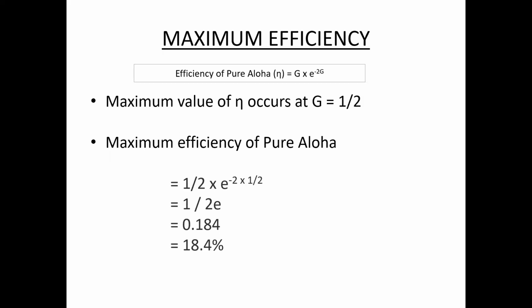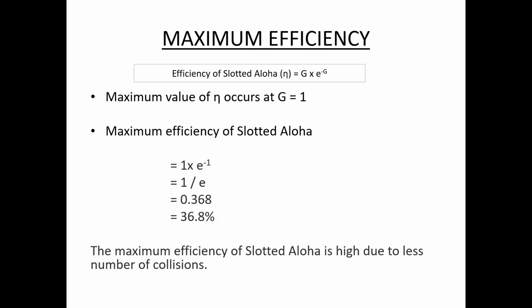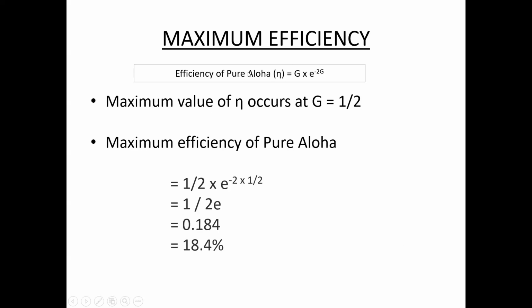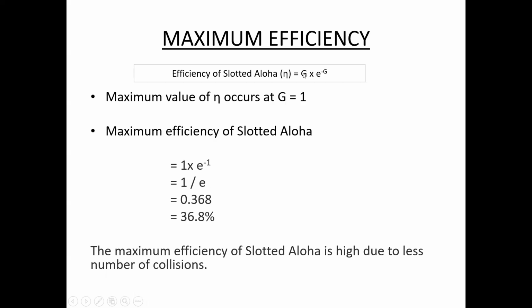So the efficiency of pure Aloha is G times e to the power minus 2G, and the maximum efficiency of pure Aloha occurs at G equal to 1/2. The efficiency of slotted Aloha is G times e to the power minus G, and its maximum efficiency occurs at G equal to 1. So these are the formulas: efficiency of pure Aloha, G times e to the power minus 2G, and efficiency of slotted Aloha, G times e to the power minus G.